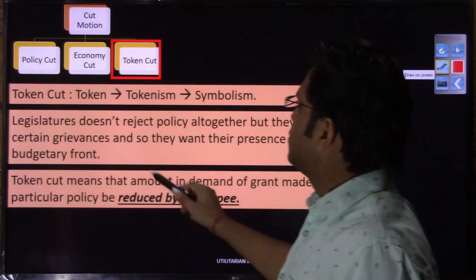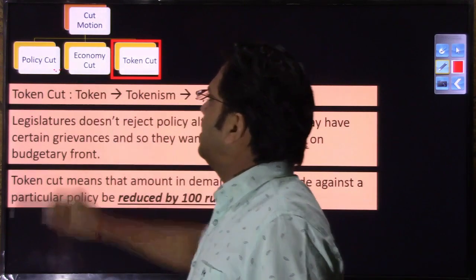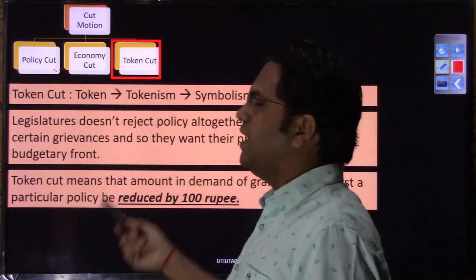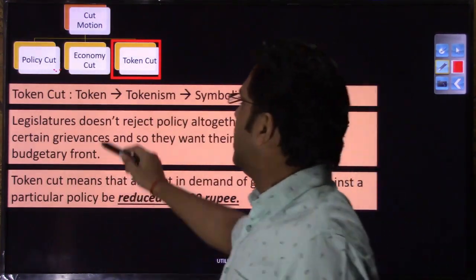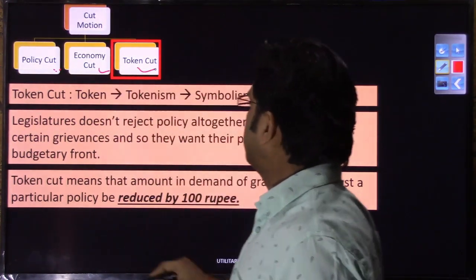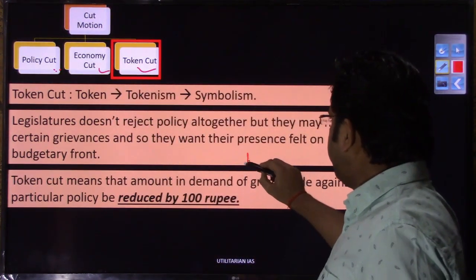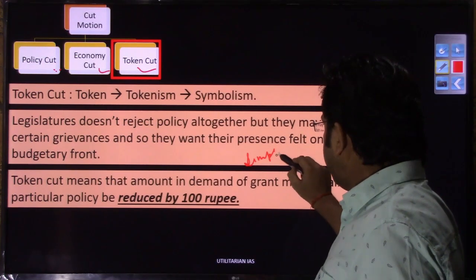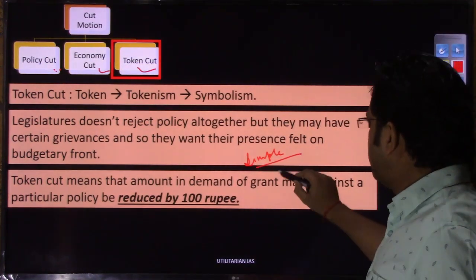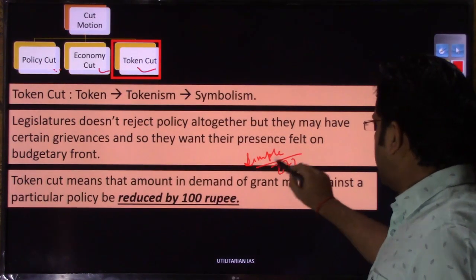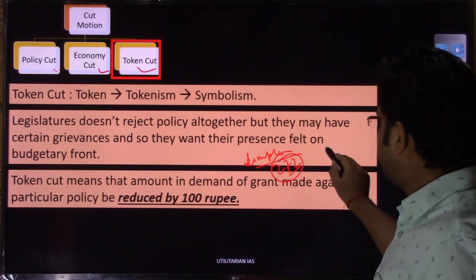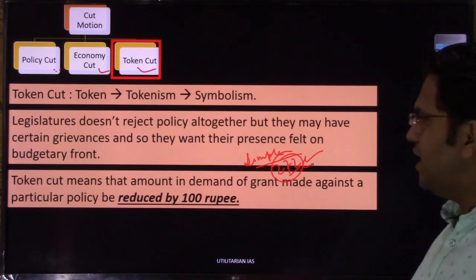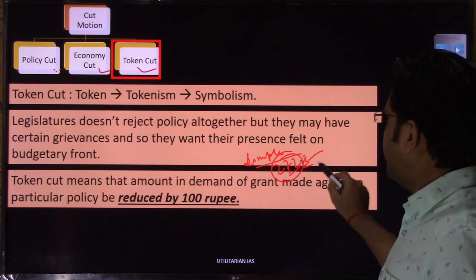But now the question you should be raising is: can any member or group of legislators from the opposition get these motions passed? For a motion to be passed they need a simple majority in the house, that is around 272 votes. If any member of the opposition or any party does have that number, they will be in government.